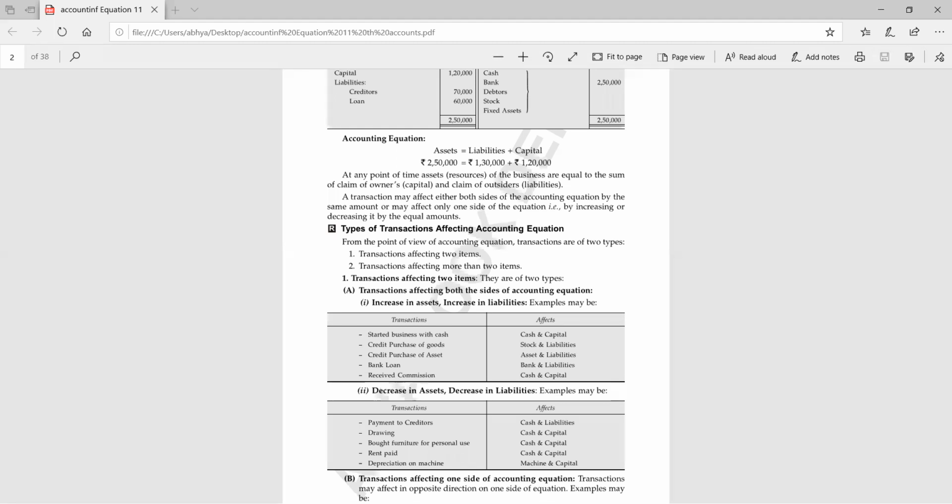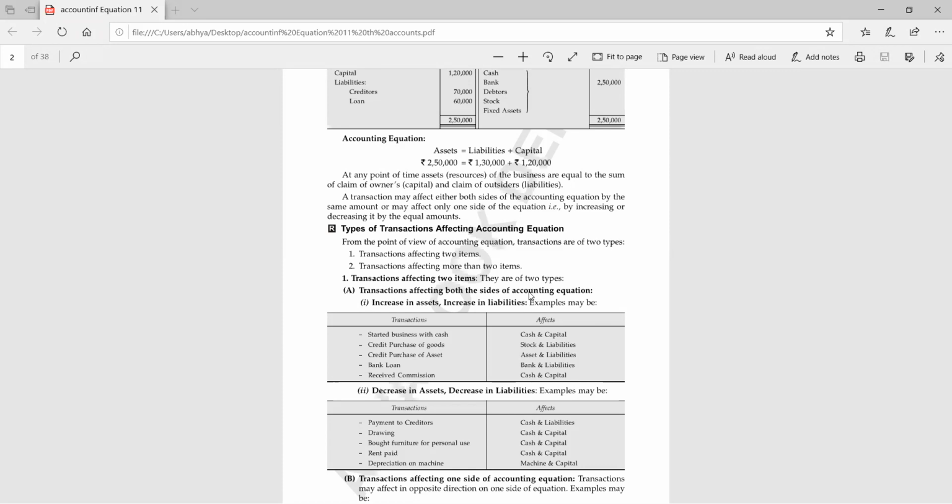Not cash will increase. Pulkit Sharma, you have written that cash increases. Yes, beta, your personal cash will increase. But here we are talking about the business cash. You have taken some cash out from the business. So business cash will be decreased. And on the second hand side, your capital will decrease. So whenever you are withdrawing money for personal use, then your cash will decrease as well as your capital will decrease.